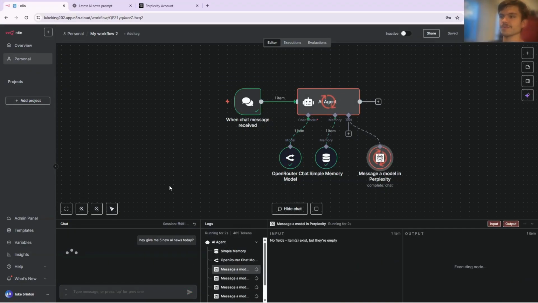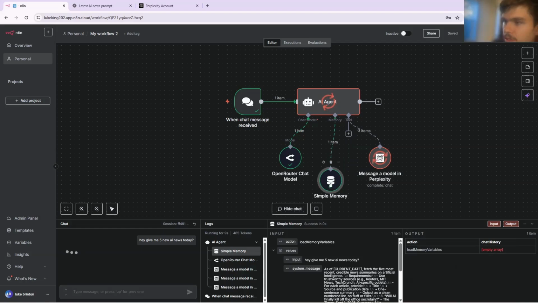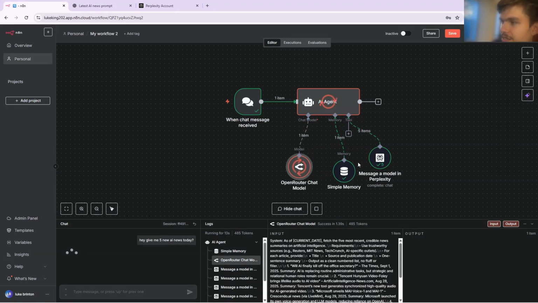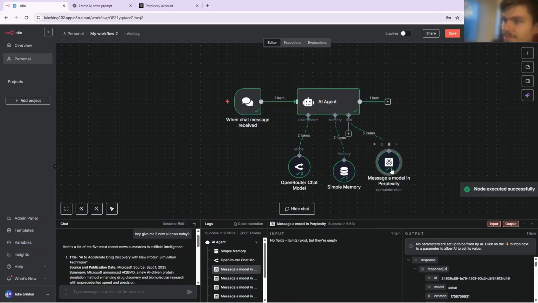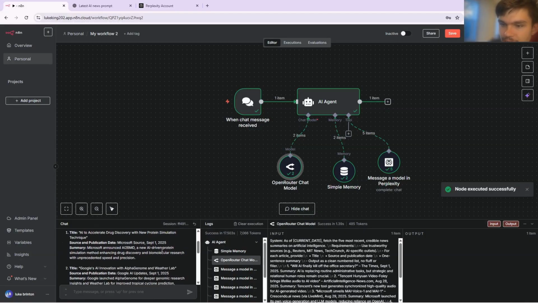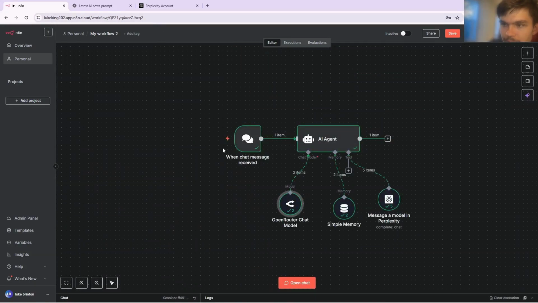All right, beautiful. And now you can see it is using the brain and the voice of the AI, and it used Perplexity 5 times to give us 5 different results. It goes back, uses the brain again, and voila.